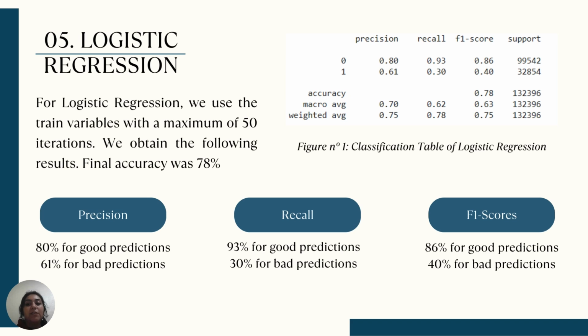This metric indicates the combination of precision and recall in a single measure. So these metrics were the following for the logistic regression: for precision, 80% for good predictions and 61% for bad predictions. Talking about recall, we have 93 for good predictions, 30 for bad predictions, and for F1 score we have 86% for good predictions and 40% for bad predictions.